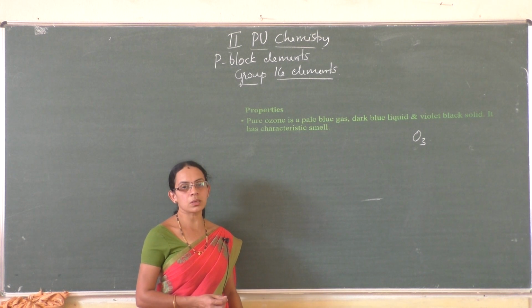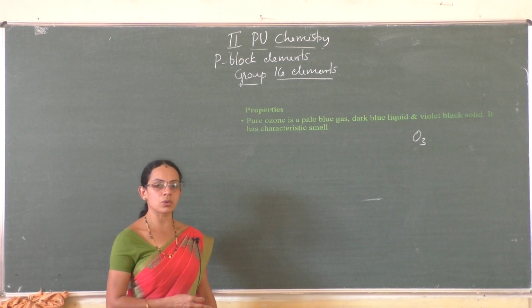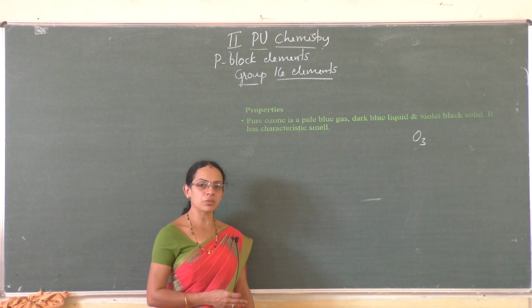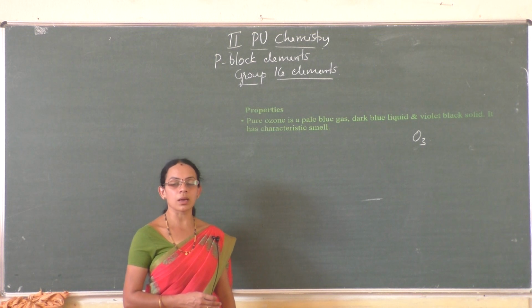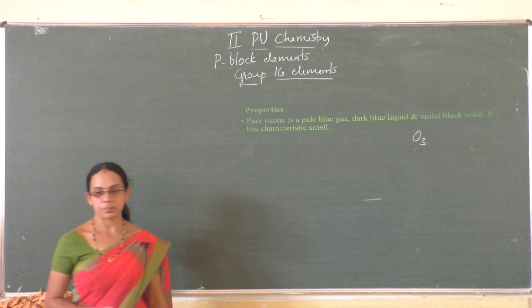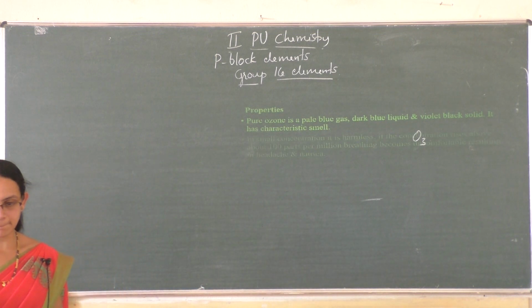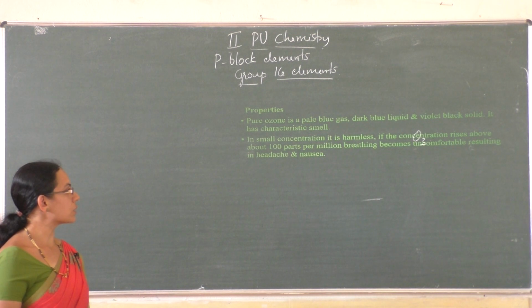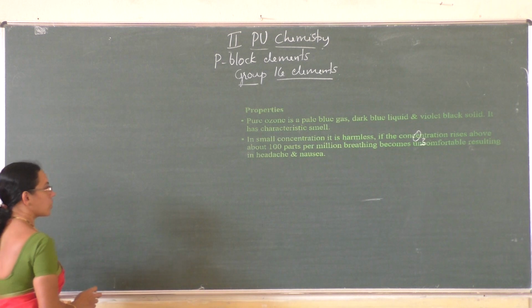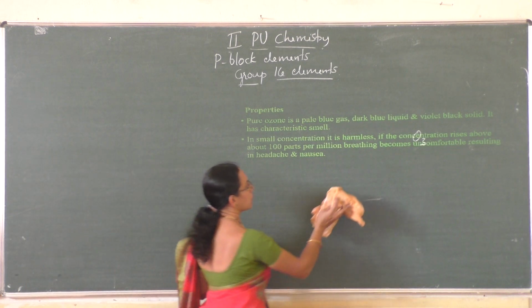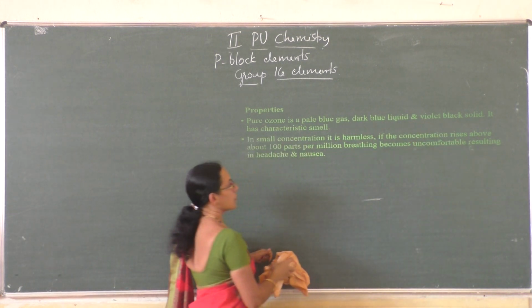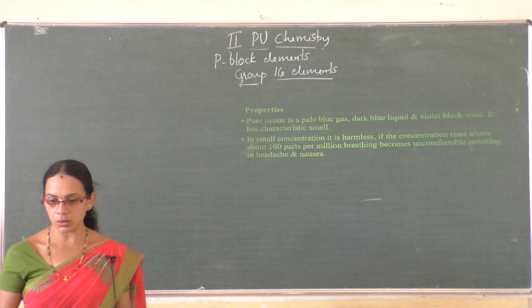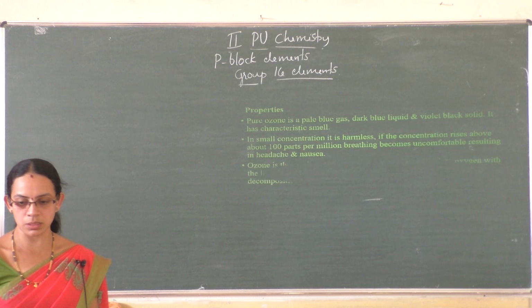In lower concentration it is harmless, but when the concentration exceeds 100 ppm, breathing becomes uncomfortable, resulting in headache and nausea. In small concentration it is harmless. If the concentration exceeds 100 ppm, breathing becomes uncomfortable, resulting in headache and nausea. Nausea means a vomiting sensation.